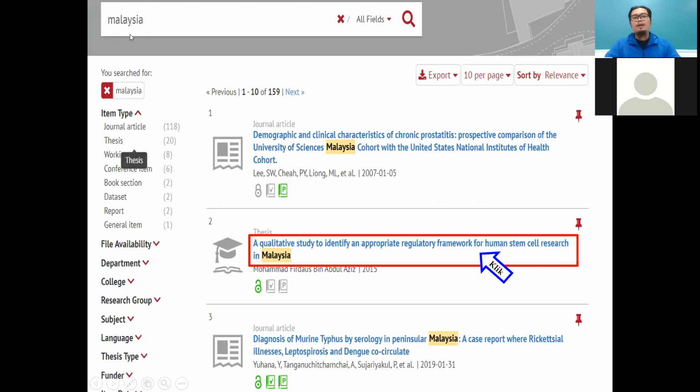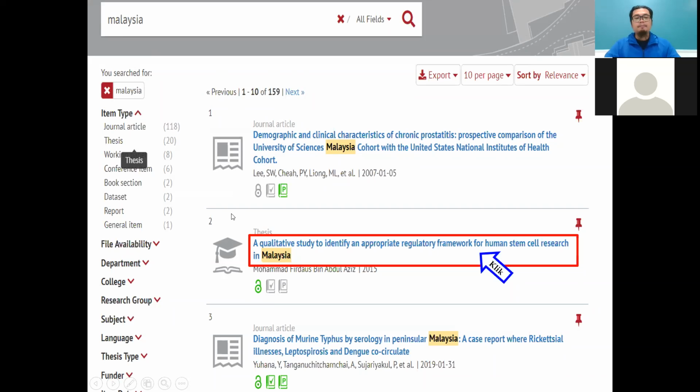Actually, I'm trying to explore by writing Malaysia, because I noticed that from Malaysia we have students also. We need to check whether Malaysia has postgraduate students in Oxford. I just check Malaysia. Surprisingly, we have a lot, 159 are from Malaysia or other research studies in Malaysia. So in cumulative, in total, we have 159.